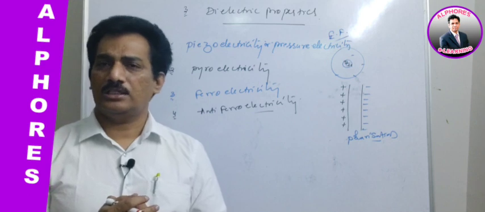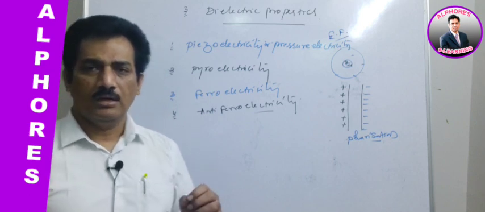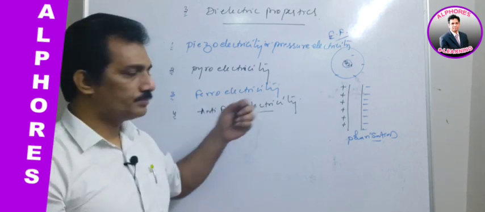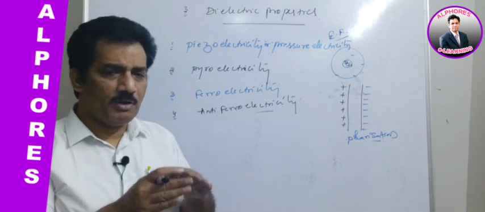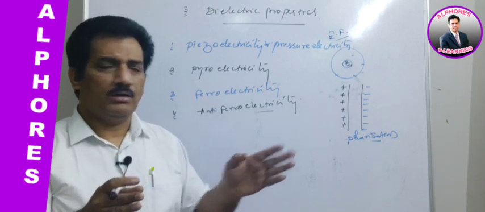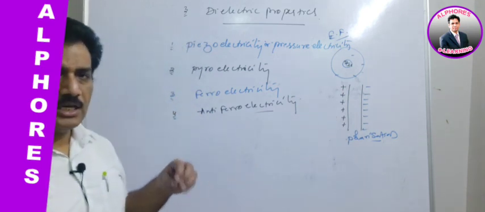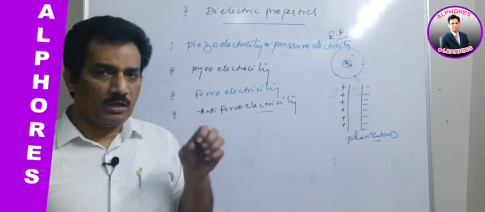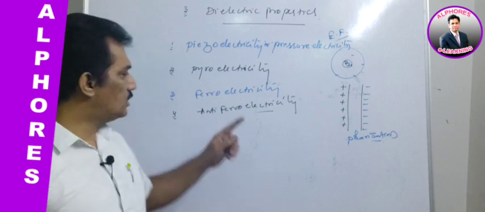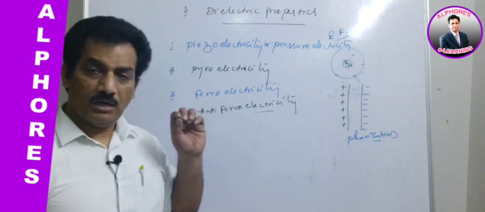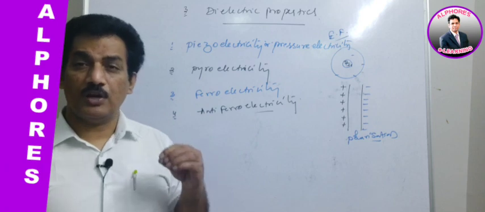Permanent electricity will be generated because of a permanent alignment of the dipoles like this. Clear? Such materials where a permanent dipole or polarization is happening are known as ferroelectric materials, and such type of electricity is known as ferroelectricity.